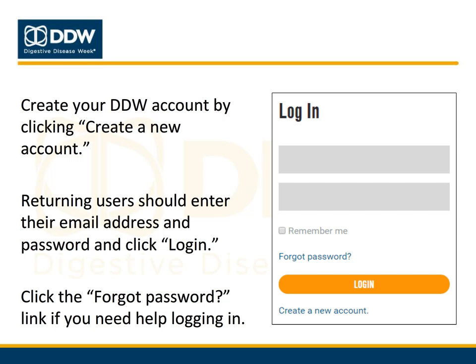You will now see the abstract submission site login page. New for 2017, you will use a single account to access all DDW activities, including abstract submission, registration, and CME. If you are a first-time user and have not yet set up your DDW login, click Create a New Account and follow the prompts. Returning users should enter their email addresses and passwords and click Login to enter the submission site. If you can't remember your password, click the Forgot Password link for assistance.